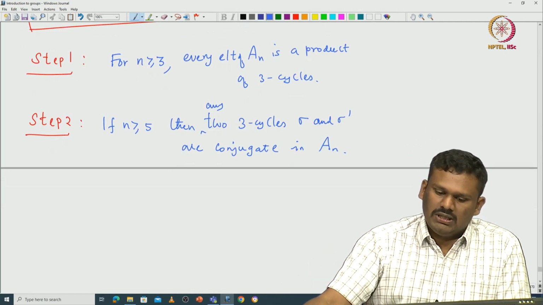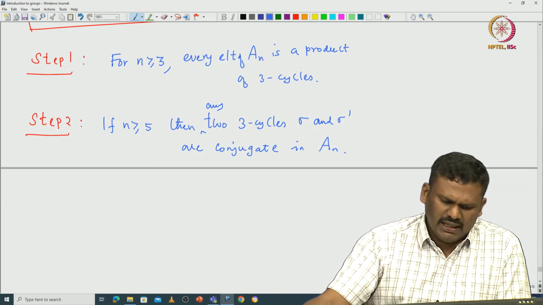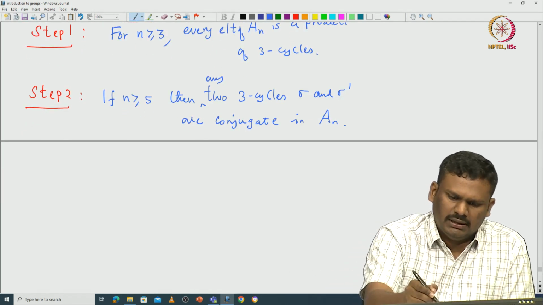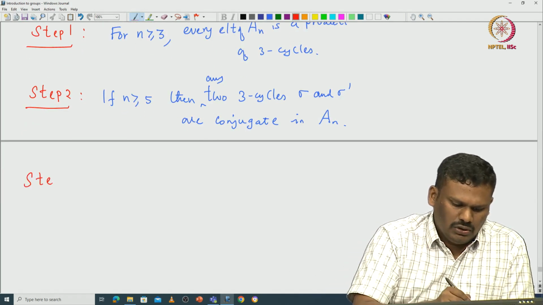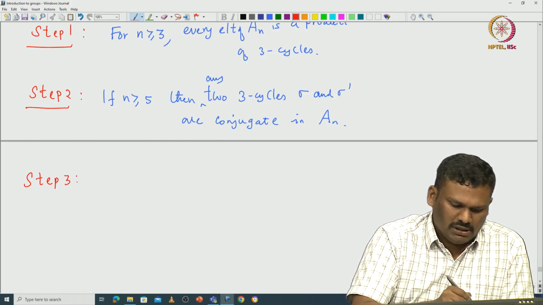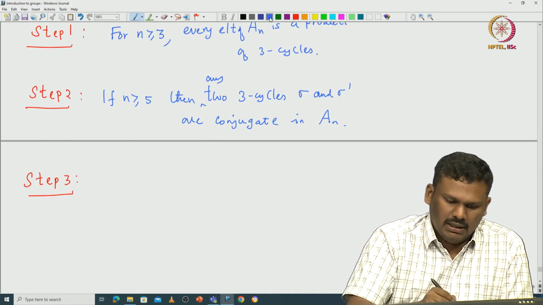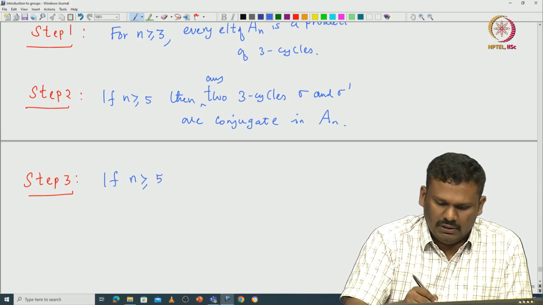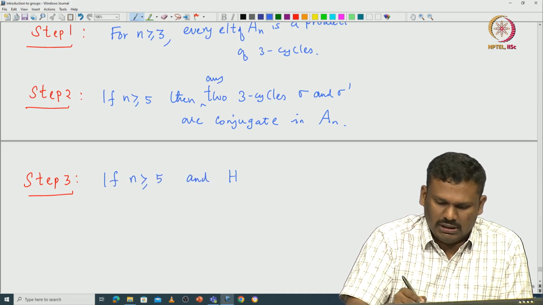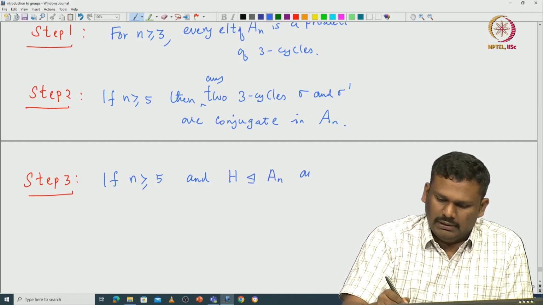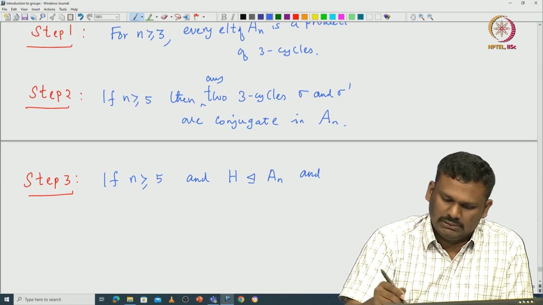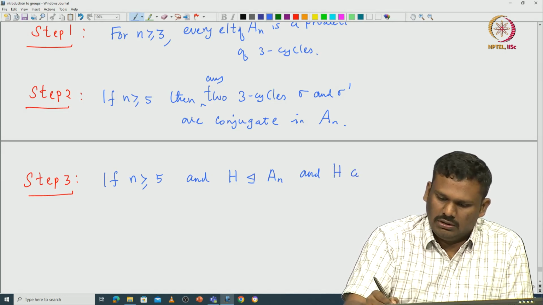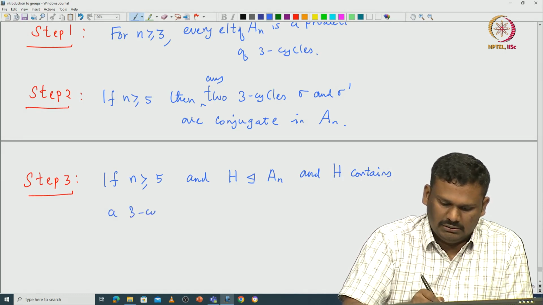Since they are conjugate in A_n, if you start with a normal subgroup, let us again assume n is greater than or equal to 5 and H is a normal subgroup in A_n, and assume that H contains a 3-cycle.